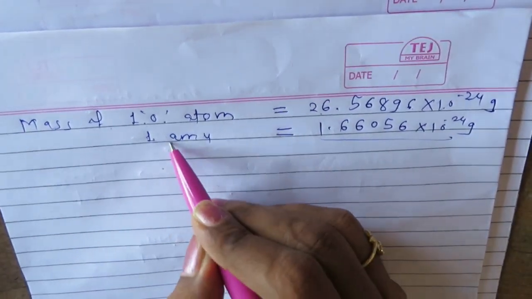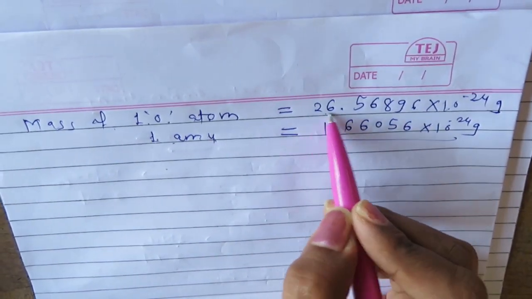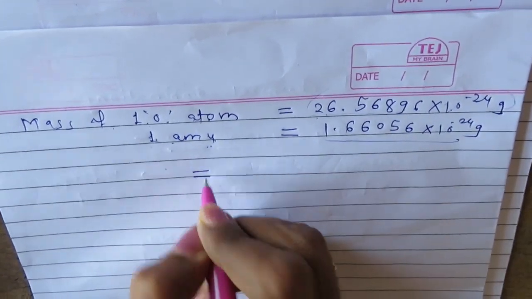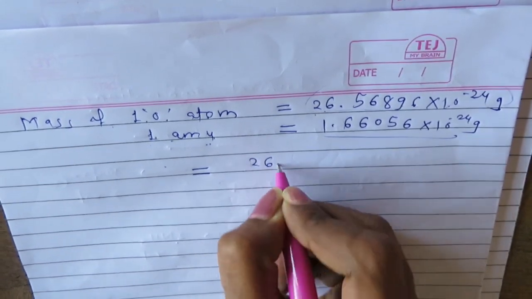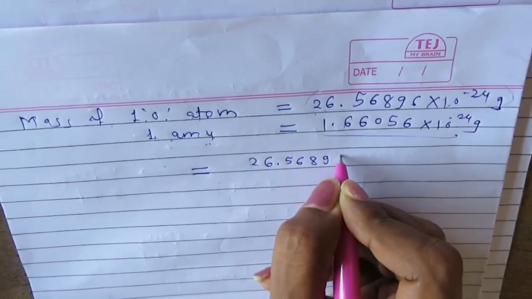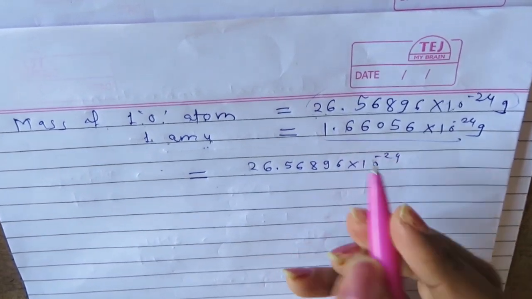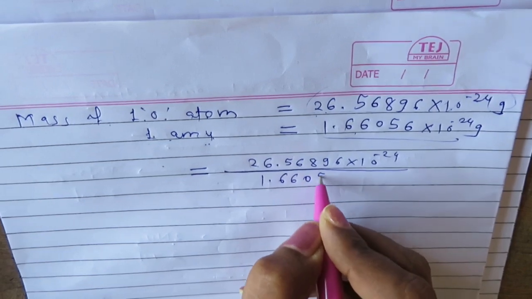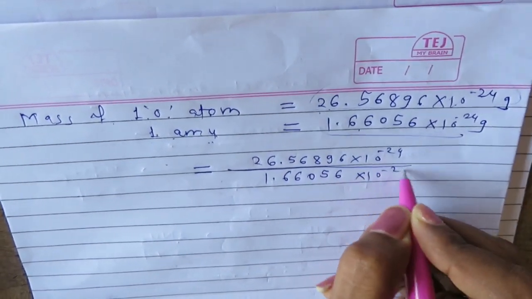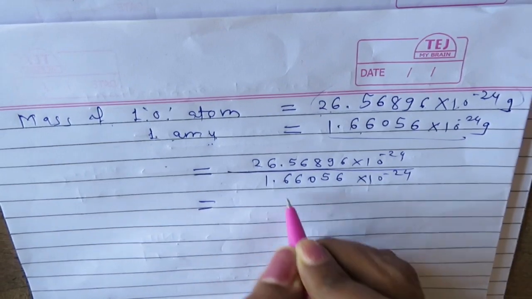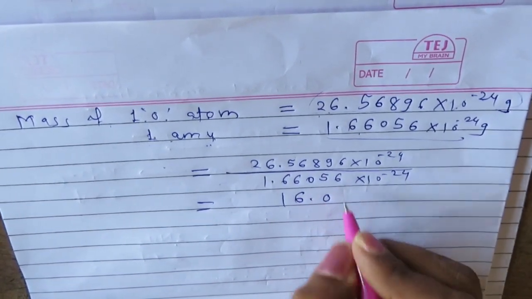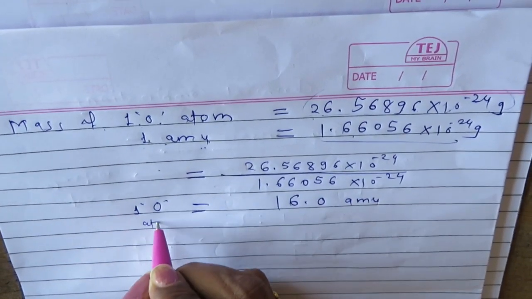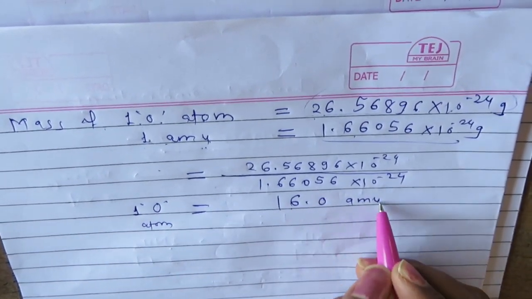So we divide 26.56896 into 10 raised to minus 24 by 1.66056 into 10 raised to minus 24, so that the value becomes 16.0 atomic mass unit. That means one oxygen atom is 16 atomic mass unit.